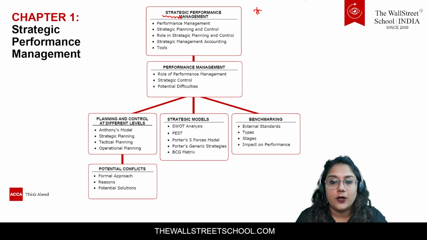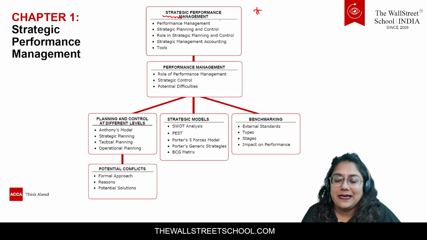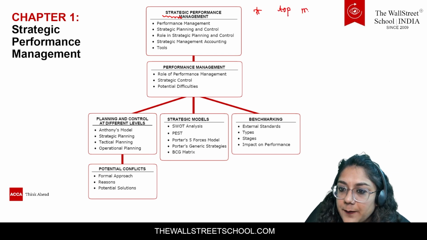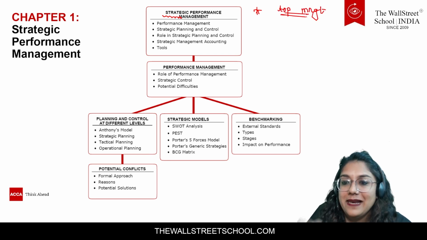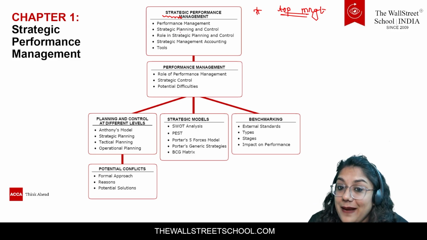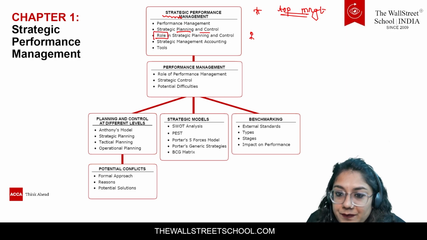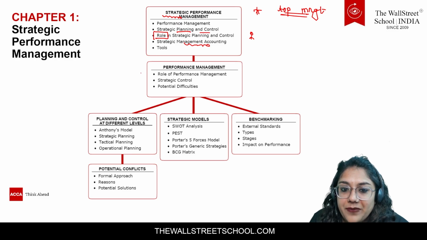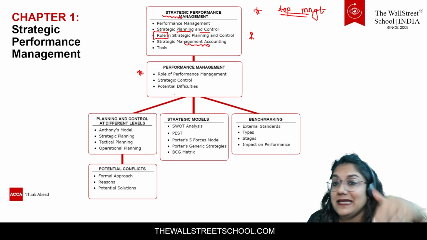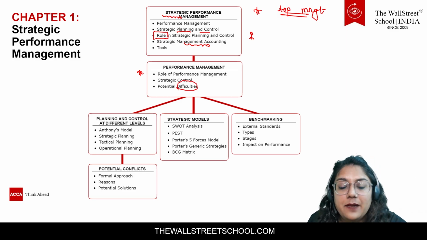So what topics will we be learning? We'll be learning strategic performance management. Normally these strategies are made by the top management, which they would definitely want the lower level management to follow. What can there be? Performance management, their planning and control. What can be the role of the person who is making it? What is strategic management accounting, and what are the different kinds of tools? Then the roles and control are also assigned, but don't you think that things are not that easy to achieve? So definitely there will be some difficulties which we need to face.